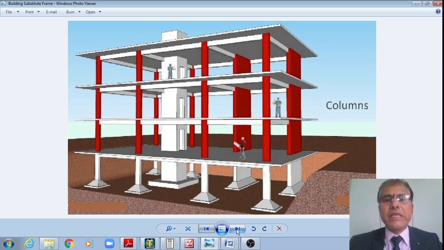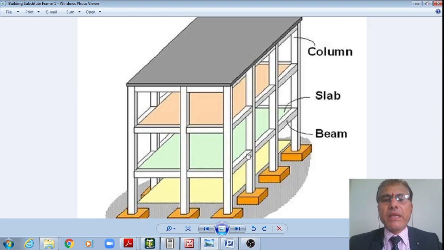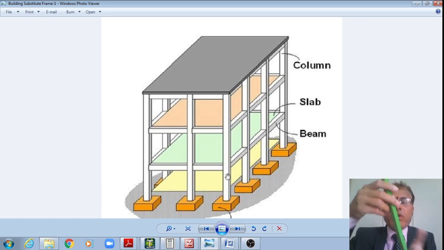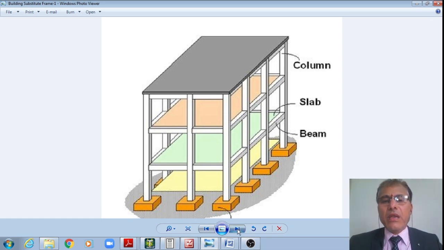Or we will also examine another schematic, student, like this, right? That is another schematic. What you have seen is the same, right? The slabs resting on the beams, which in turn are connected between the columns, right? Even in the x direction as well as the z direction in StatPro. However, all these columns are transferring the load onto the footings, right?